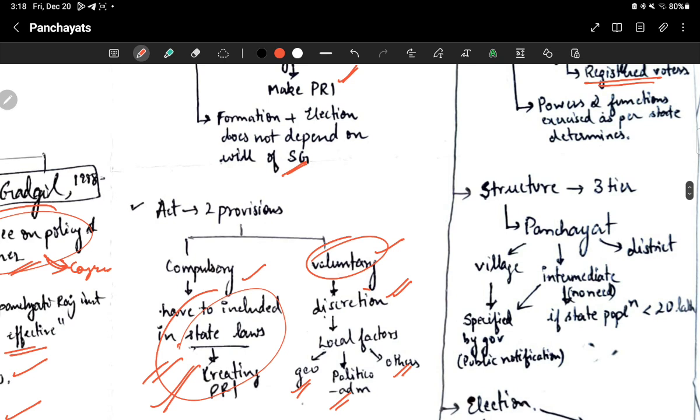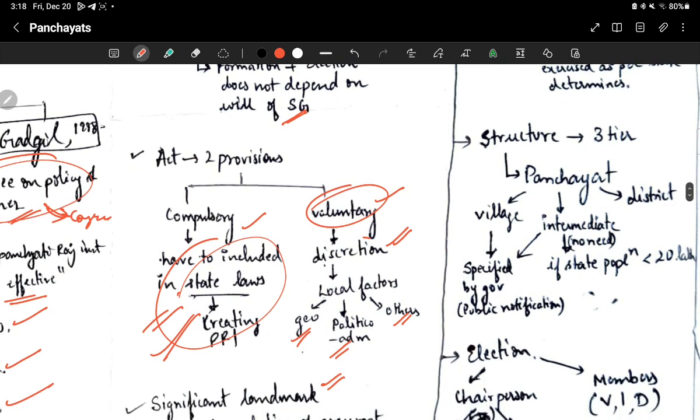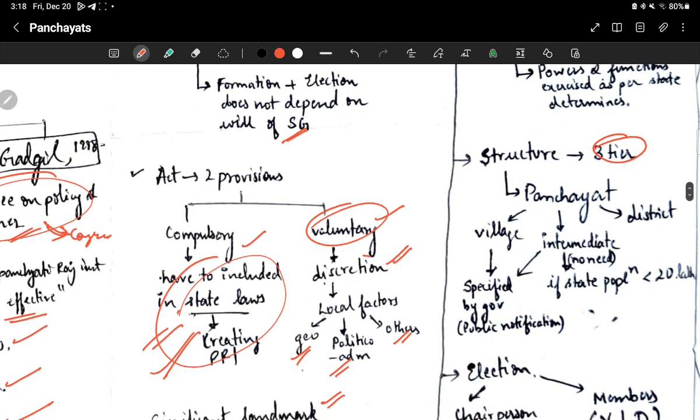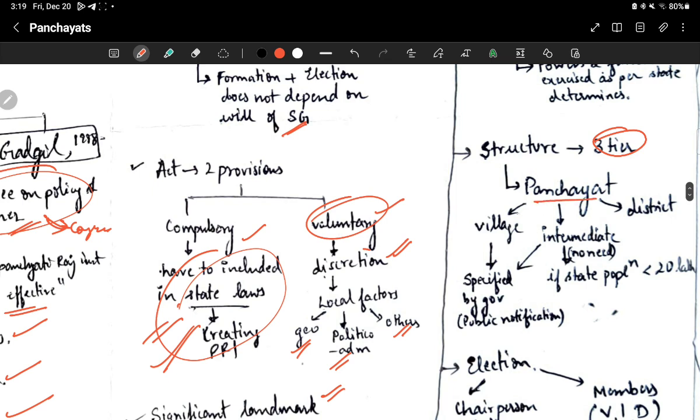Then the structure: it will be a 3-tier system where the panchayat will be established at the village level, at the intermediate level, and at the district level.